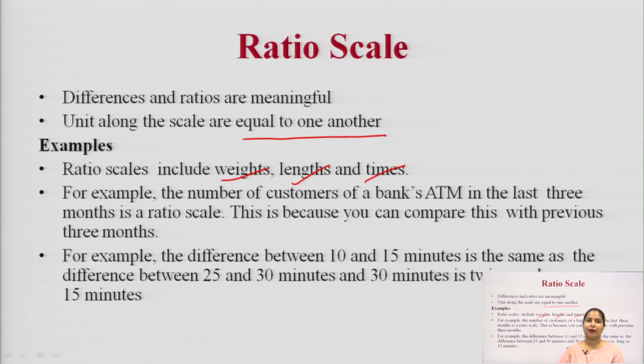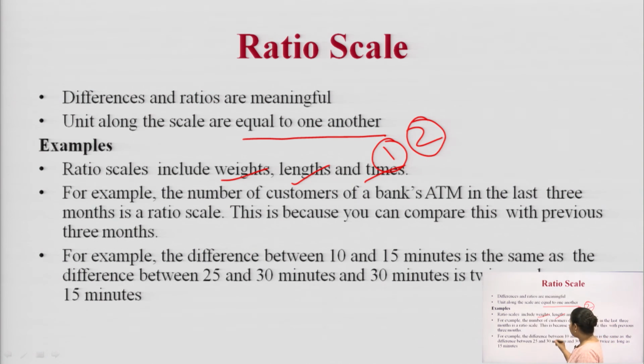So, you can use the ratio scale and you can say that one employee's performance is twice as good as another employee's performance on the basis of time, because one has taken only 1 hour, the other has taken 2 hours, meaning one's efficiency is higher than the person who has taken 2 hours to complete a task.